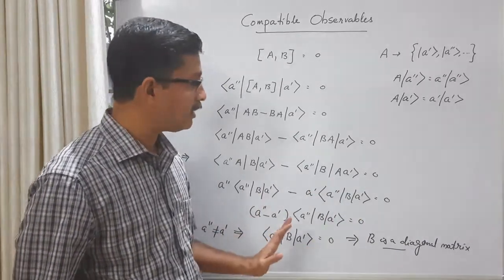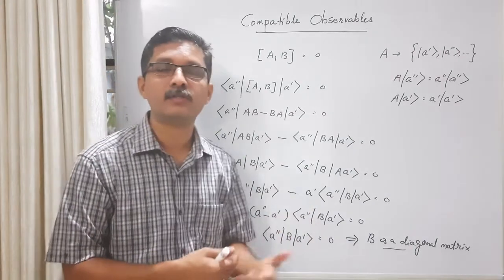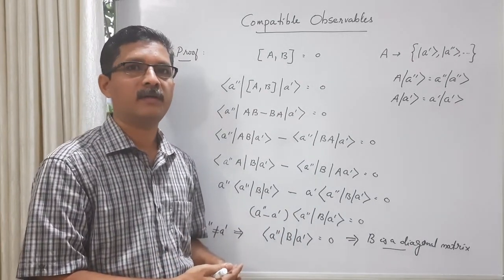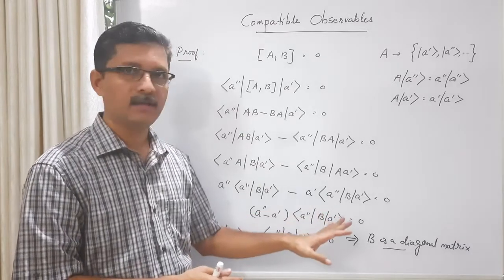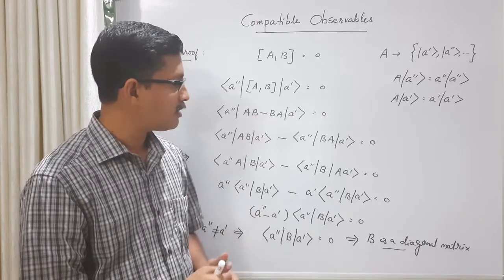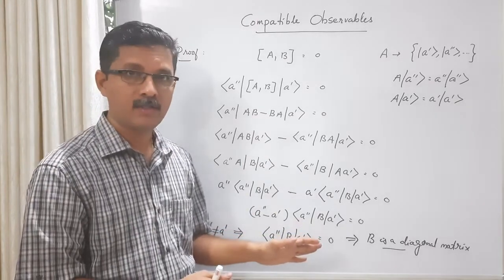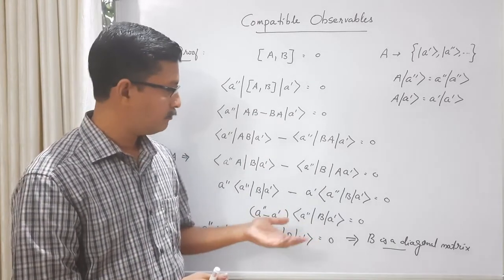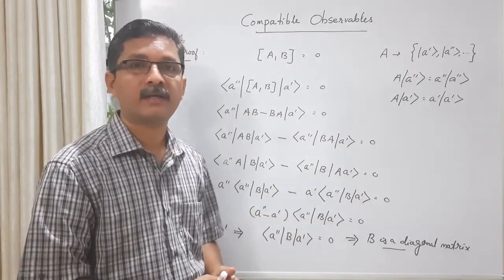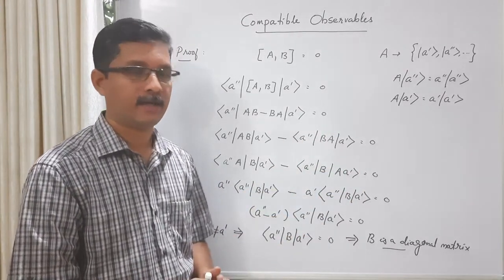So for non-degenerate eigenkets of A, it is very easy to show that B is diagonal. What about degenerate eigenkets of A? We will come into that a little later. For now, if the eigenkets of A are non-degenerate, the matrix of B in those eigenkets is definitely diagonal.